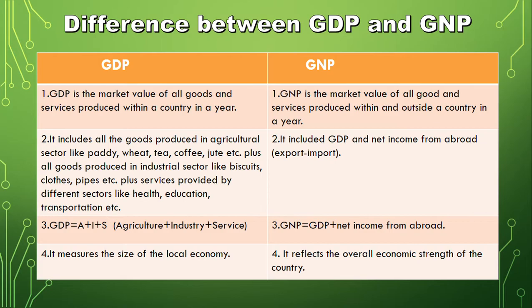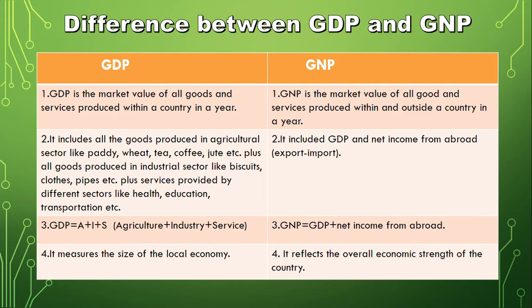But GNP includes GDP and net income from abroad, that is export minus import. The formula to calculate GDP is A plus I plus S, that is the production of the agricultural sector, industrial sector and service sector. To calculate GNP, we need to add net income from abroad, that is export minus import, to GDP.